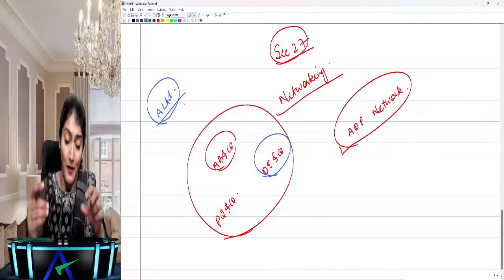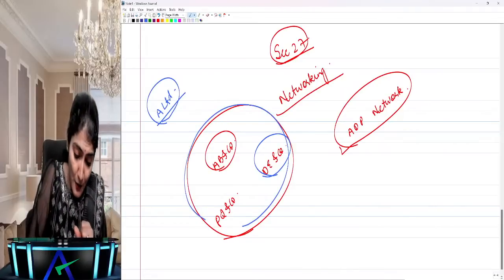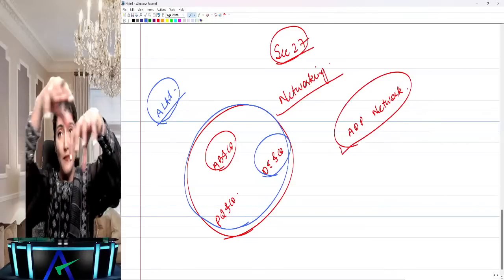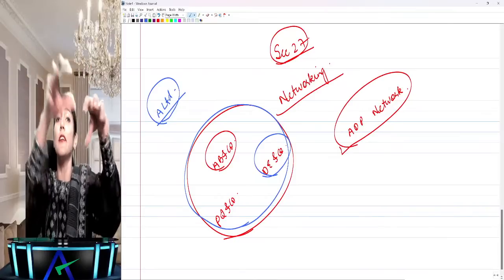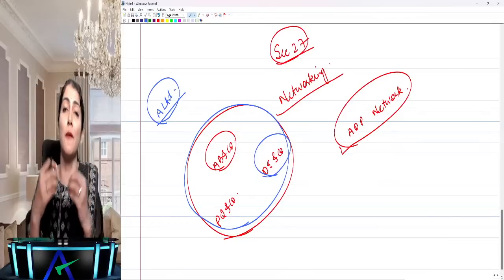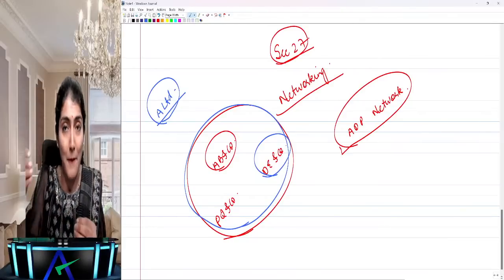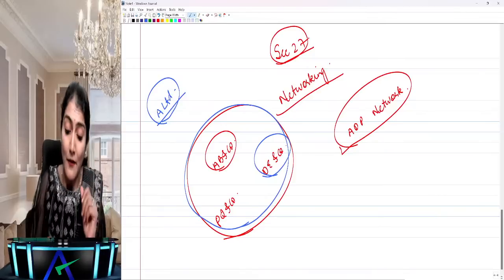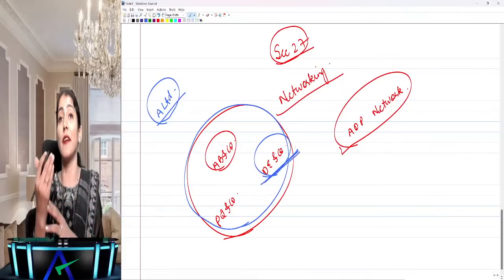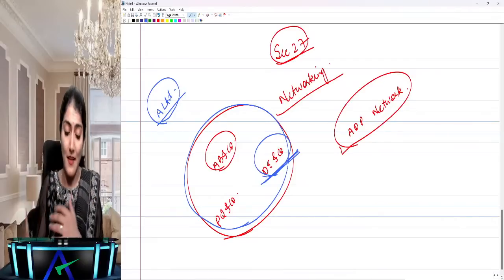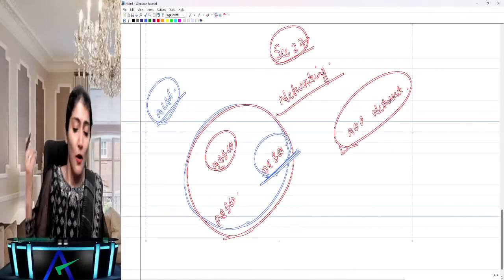No. If you are part of a network firm and any one member of the network firm's term is over, even the other members of the network firm need to follow the cooling period. So can DE and company be appointed as an auditor? No, they will not be appointed as an auditor.